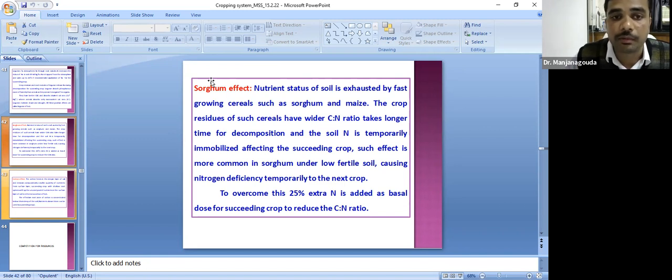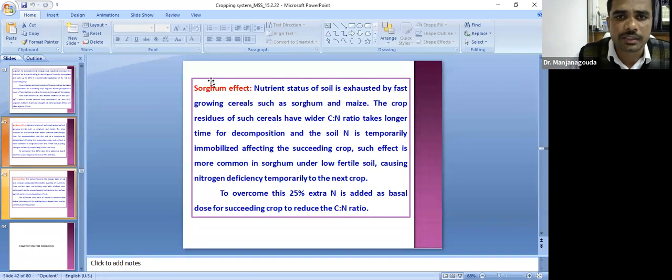The residues left by sorghum require more time for decomposition, because the residues have a wider C:N ratio, meaning the carbon to nitrogen ratio is higher. To narrow down this ratio, we have to apply more nitrogen.